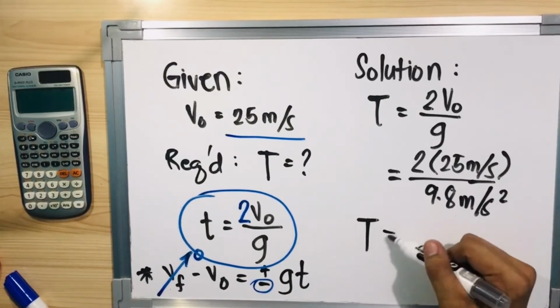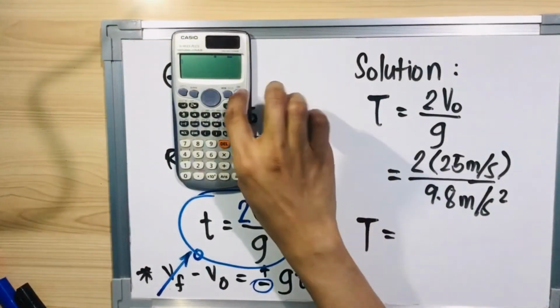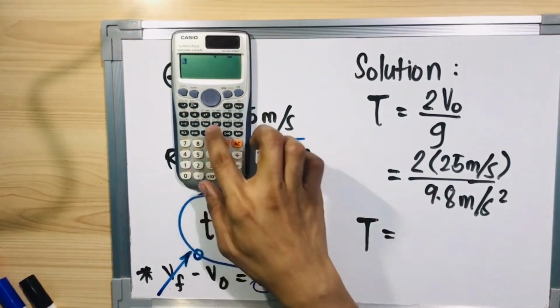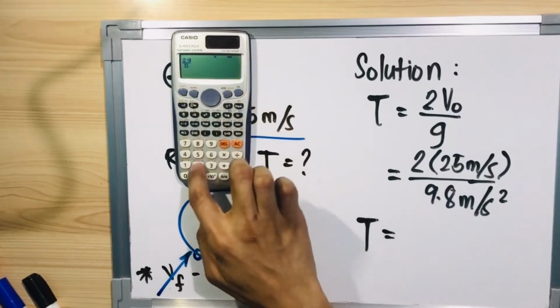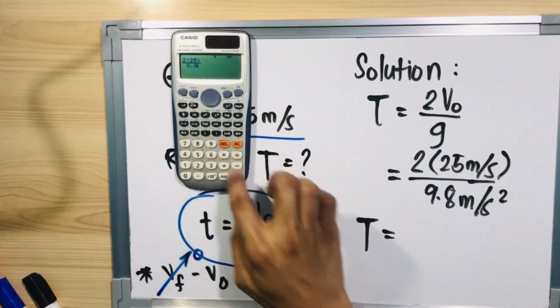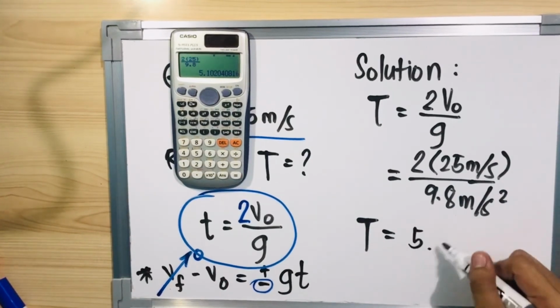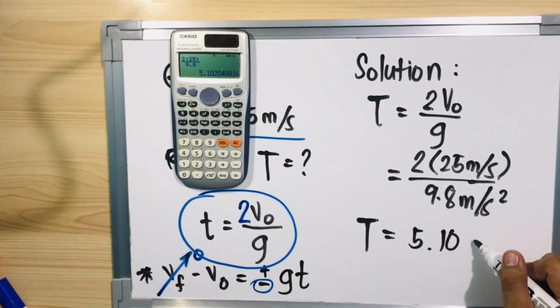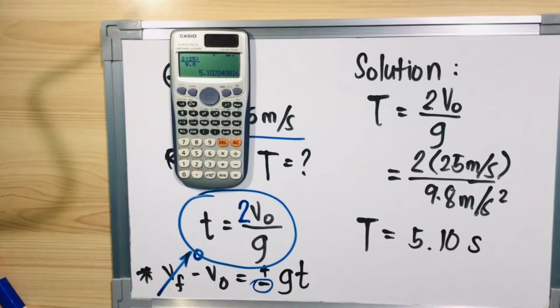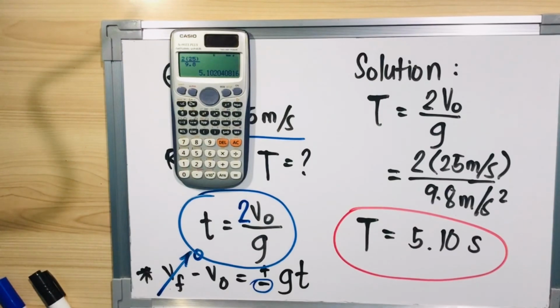So, basically, the time it takes is, ito yung parang naging complete cycle. 2 multiplied by 25, that's basically 50. And you have 9.8 meters per second squared. And the answer is 5.10. So, ito yung magiging output natin. Seconds. Okay? So, that's it for the second variation of vertical motion.